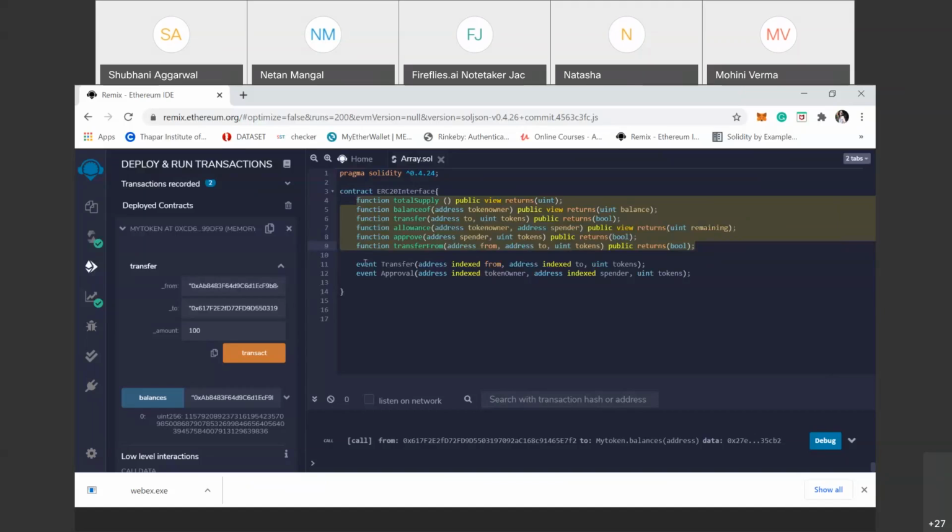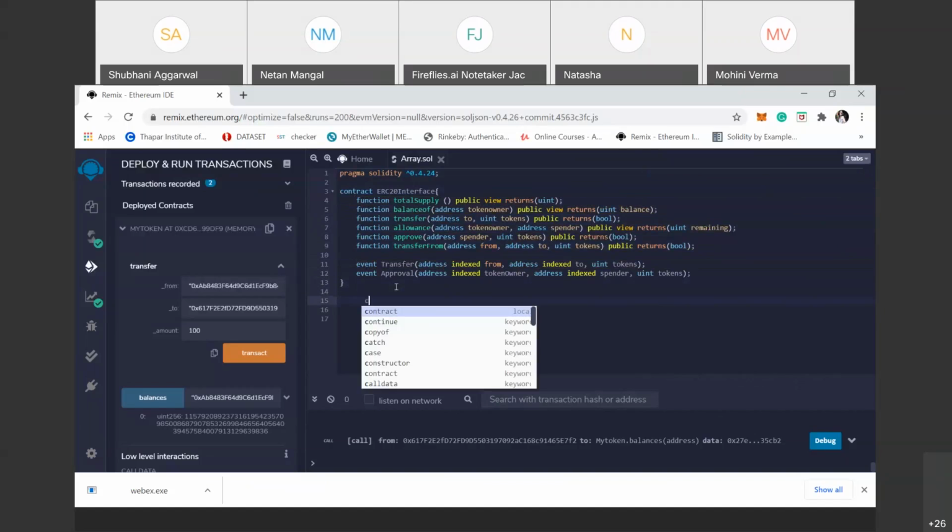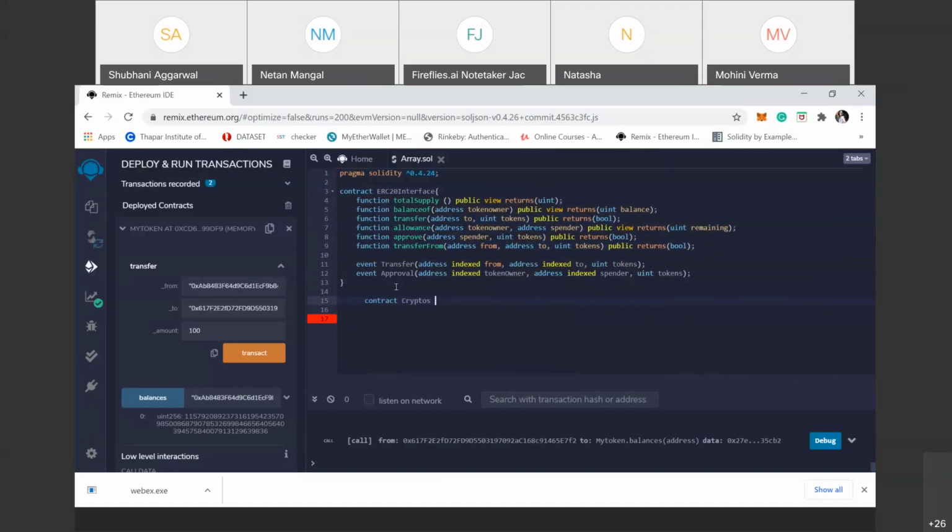But now we just define 3 functions in the derived contract and 1 event to run this ERC20 token. So we make a contract, that is derived contract cryptos is ERC interface.